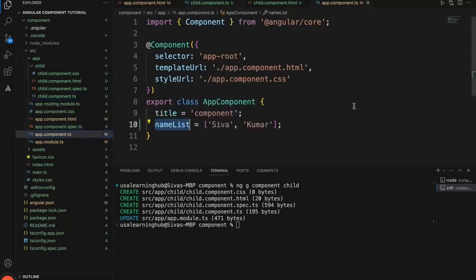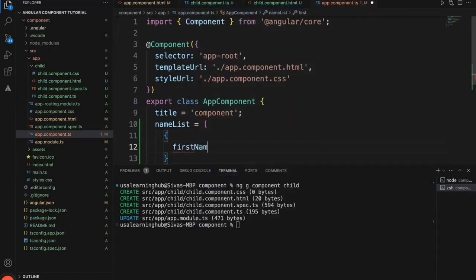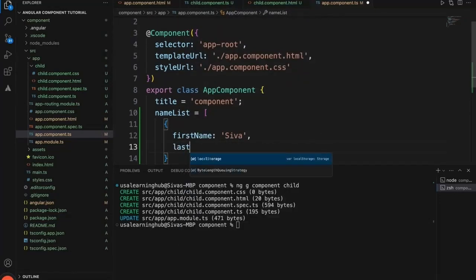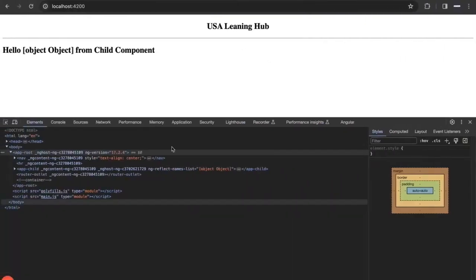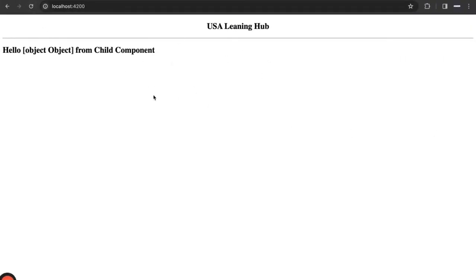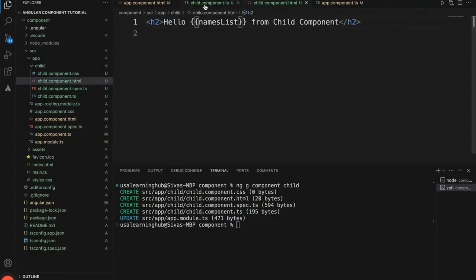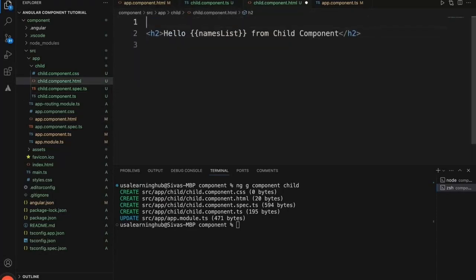So what we will do is in the parent component, we'll give an object array. We'll say first name and last name. Now that this is an object array, let's see what is happening. Now you see, since it is an object, it is not showing the values. So to display the object array, this is not going to work. So for that, we have to use ngFor.